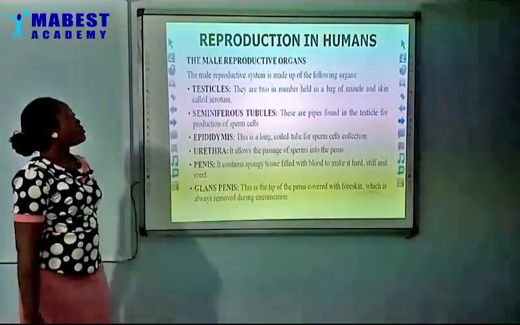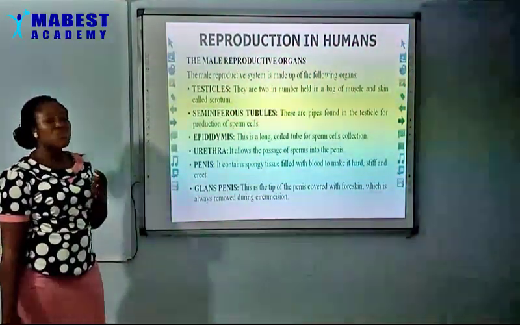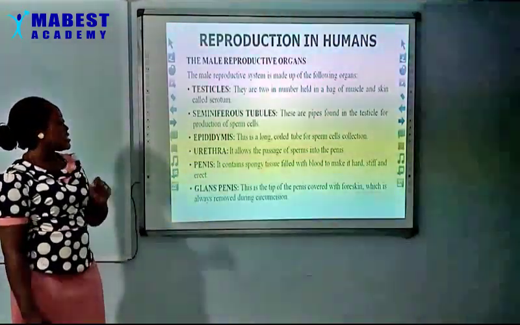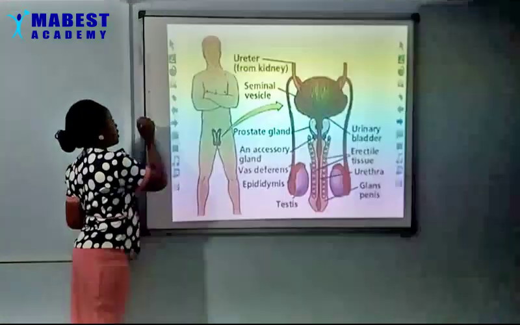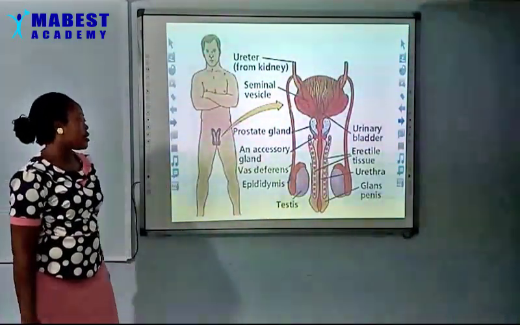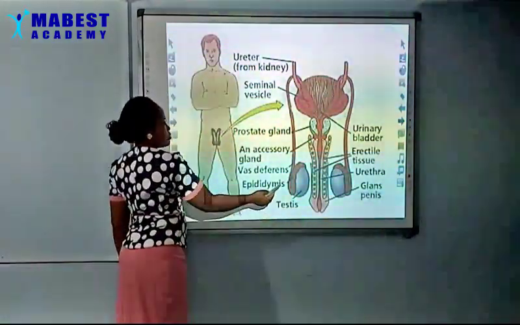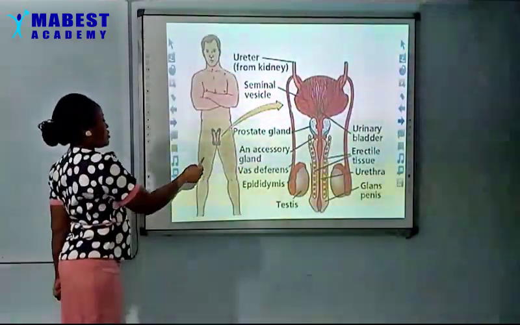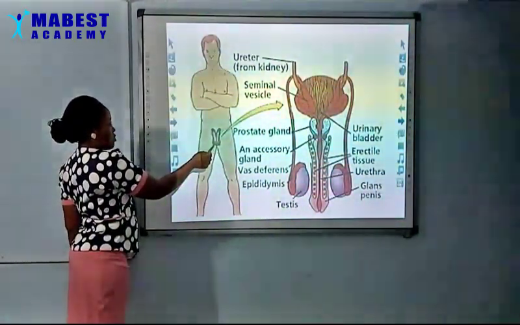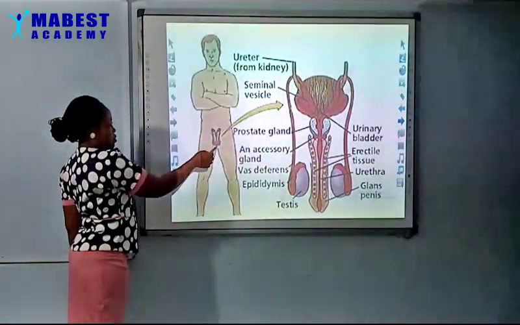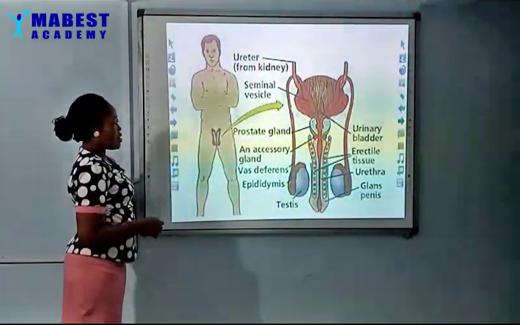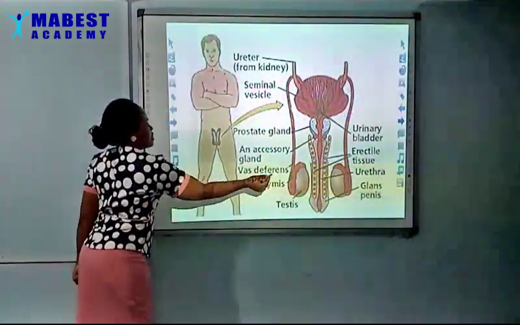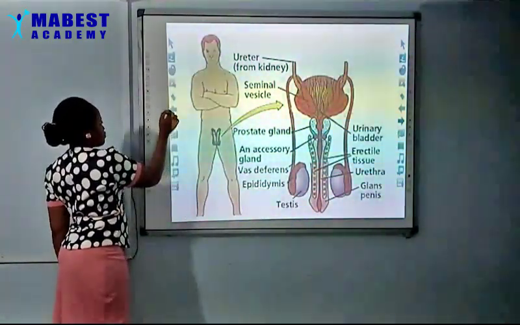Now, the testicles, they are 2 in number. They are held in a bag of muscle and skin called the scrotum. Yes, we have the diagram here. These are the testicles here, 1, 2, and they are always held at the lower part of the scrotum, at the lower part of the penis. So there are 2 in number in the sac, in the scrotum.